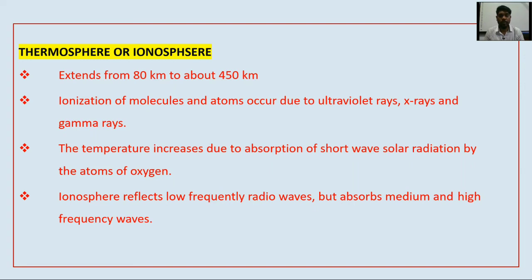It is very powerful, which burns objects. The temperature increases due to the absorption of short-wave solar radiation by the atoms of oxygen. So in this layer, the temperature increases due to the absorption of short waves. The ionosphere reflects low-frequency radio waves but absorbs medium and high frequency waves.